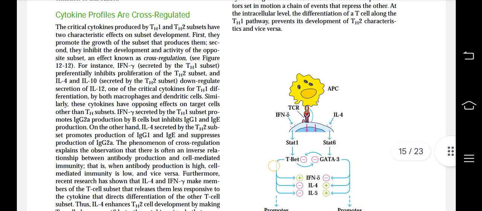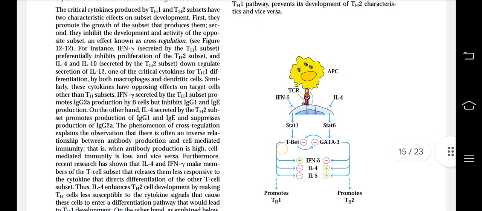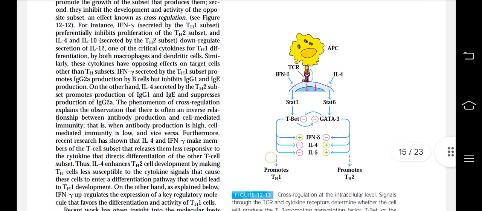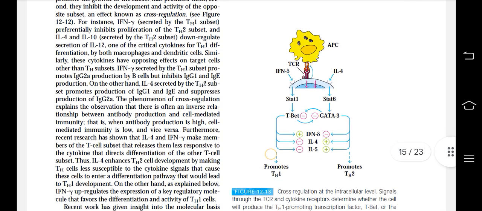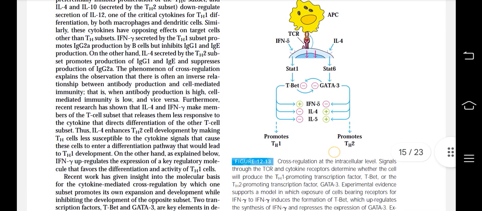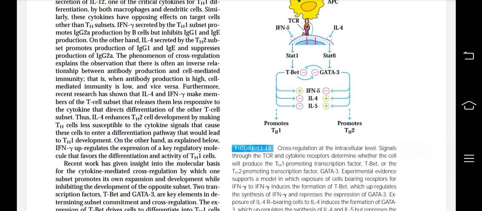IFN gamma secreted by the Th1 subset promotes IgG2A production by B cells but inhibits IgG1 and IgE production. On the other hand, IL-4 secreted by the Th2 subset promotes production of IgG1 and IgE and suppresses production of IgG2A. The phenomenon of cross-regulation explains the observation that there is often an inverse relationship between antibody production and cell-mediated immunity. That is, when antibody production is high, cell-mediated immunity is low, and vice versa.